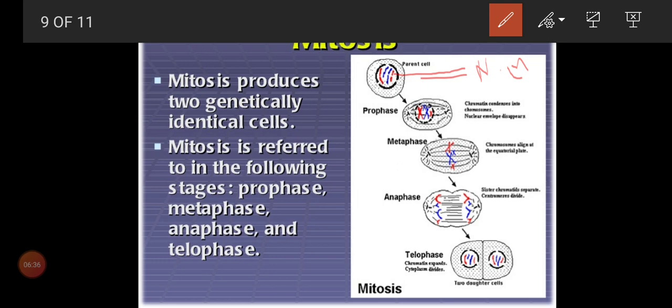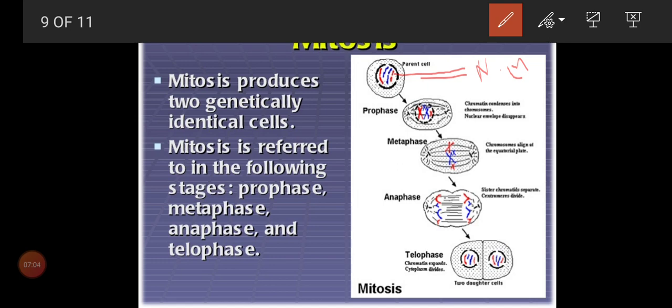While going into division, the structure of the chromatin network will change, and only after changing the structure will we call it chromosomes. Clear, children? The nucleus is covered by the nuclear membrane and contains the chromatin network, the blue and red lines.